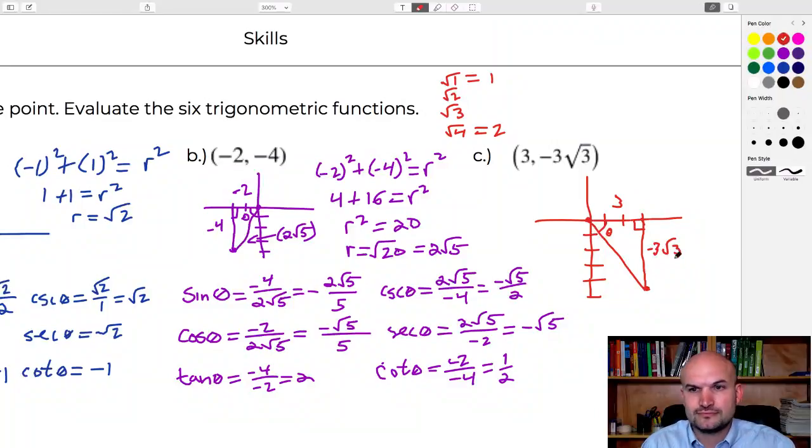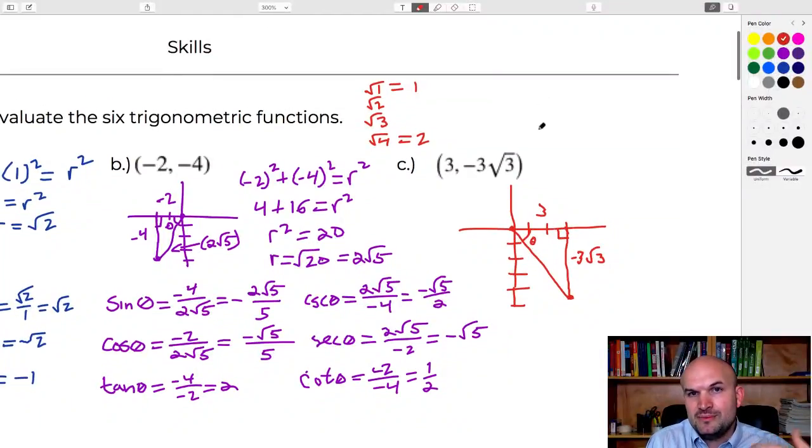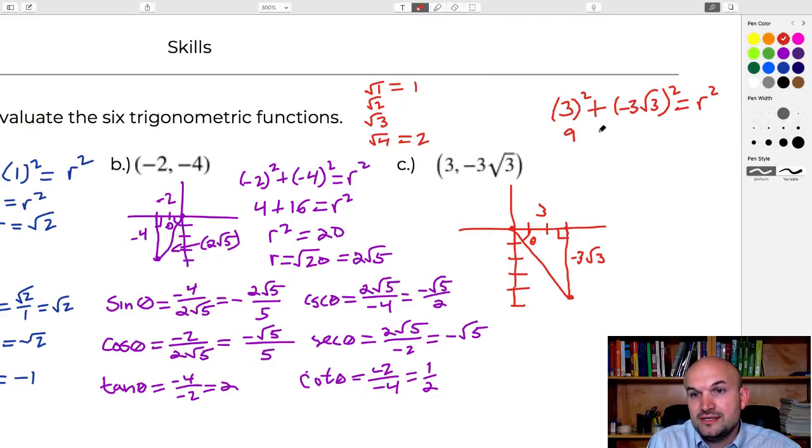So again, it doesn't really matter if I estimated it wrong either, right? If I used the calculator and found the exact answer, we still got to do the same work. We still got to apply the Pythagorean theorem to figure out what that side length is. So I'm just going to take 3 squared plus negative 3 square root of 3 squared, and then we'll call that r squared. So 3 squared is 9.